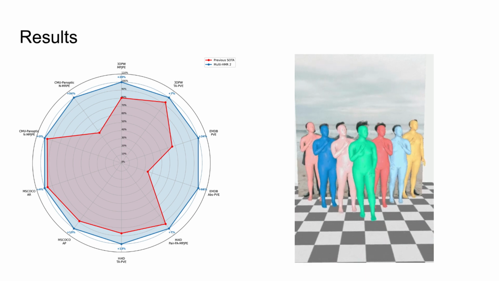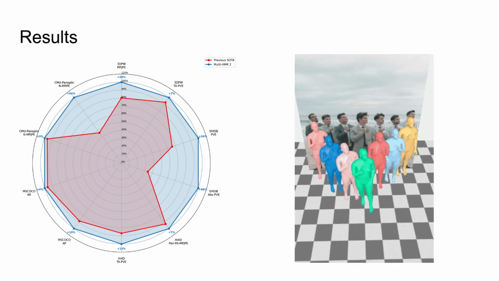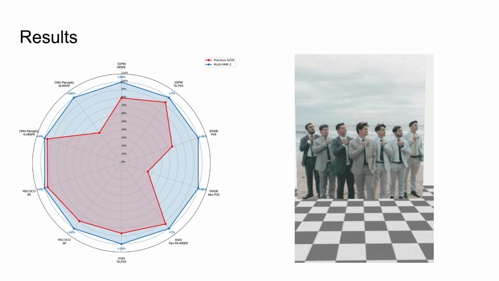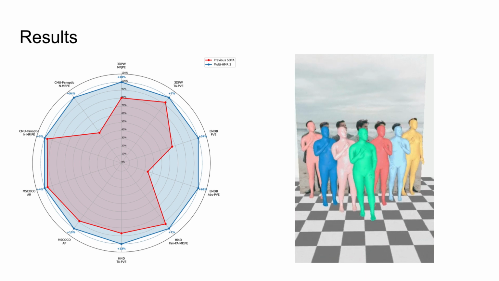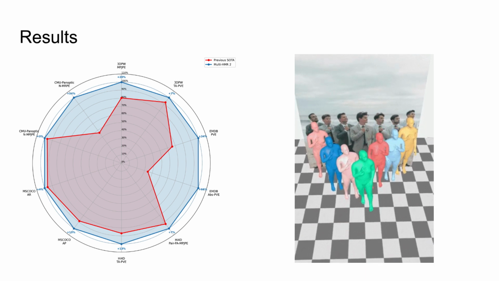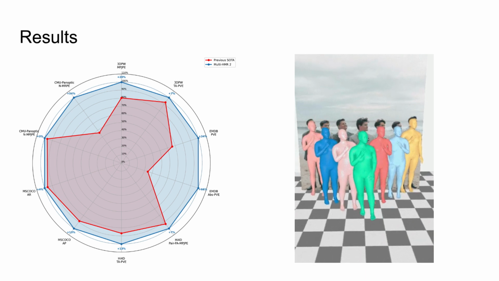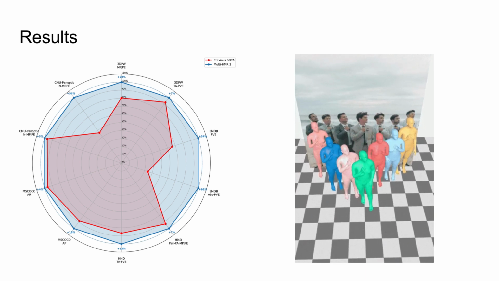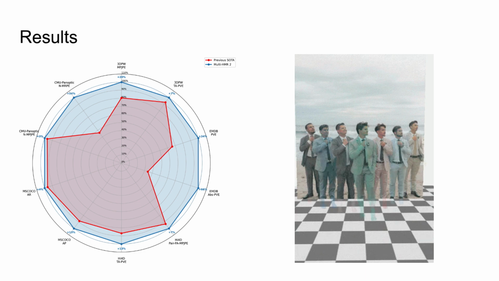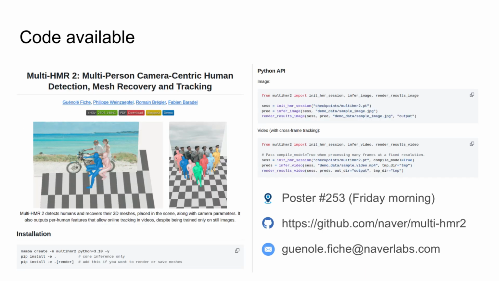Multi-HMR2 brings us closer to practical, human-centered scene understanding by combining multi-person detection and pose/shape estimation, accurate 3D localization, child-aware body modeling, and identity tracking in a single framework. Our code is publicly available online.